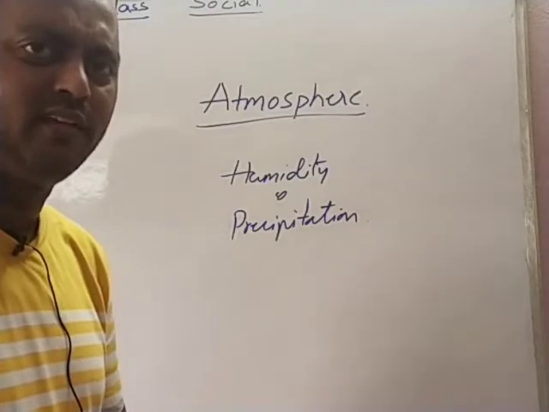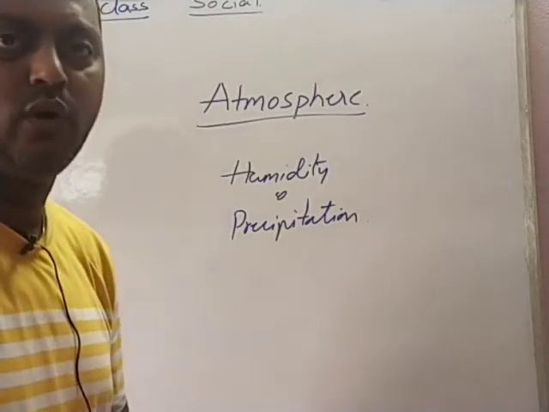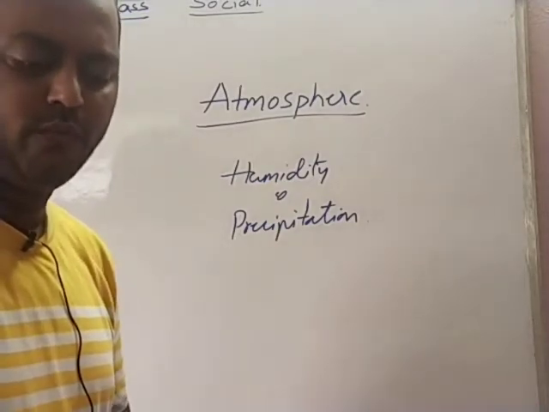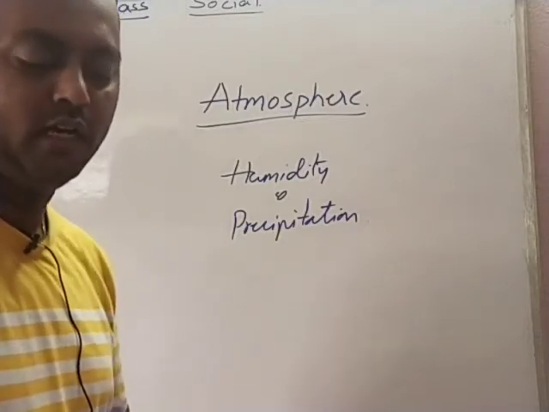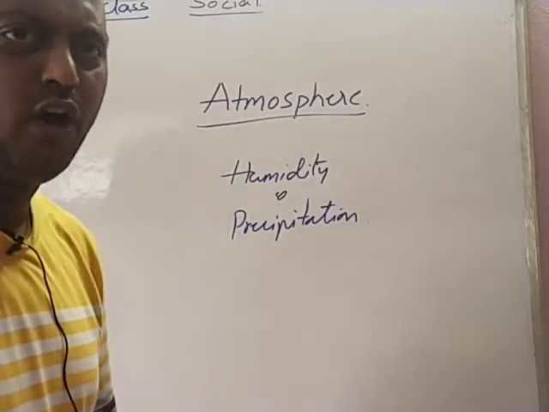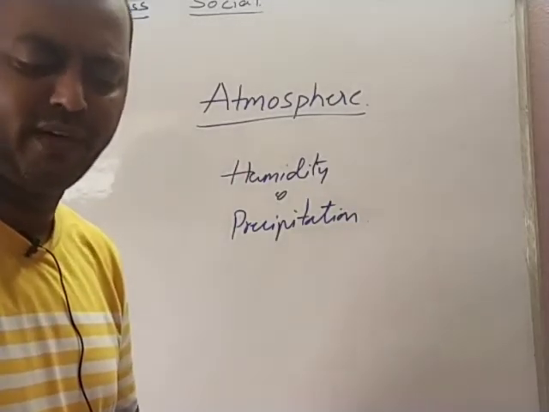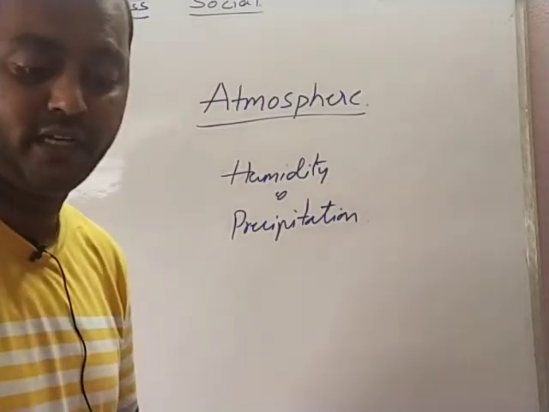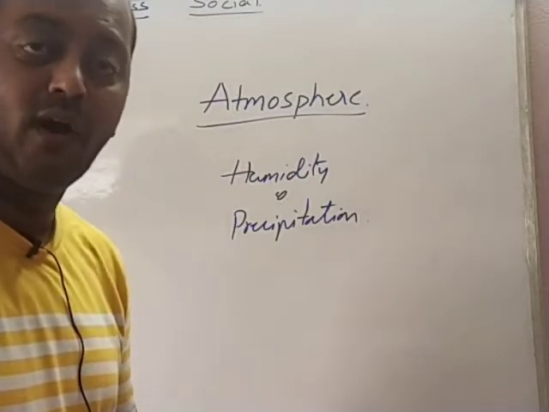In the summer season, due to the high temperatures, you feel sultry and you also feel sweating. A lot of sweat comes out. So when it happens, we say that it is very humid, or the humidity is very high. So what does it mean? Not all places are similar in this respect. Some places may feel very dry, like deserts will feel very dry, and the moisture, the water vapor in the atmosphere, is derived from the water bodies.